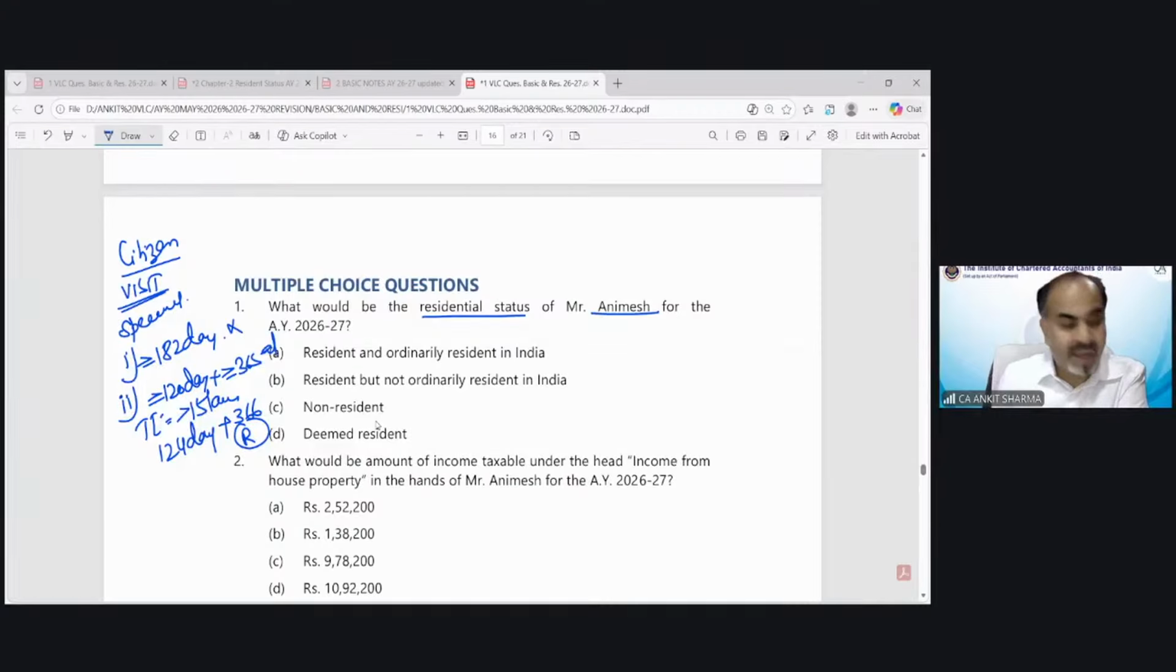Now, after becoming a resident of India, we have to find out whether he fulfills any of these conditions: less than 729 days. The answer is yes, because he was in India only for 366 days. So the correct answer would be option number B, resident but not ordinarily resident.